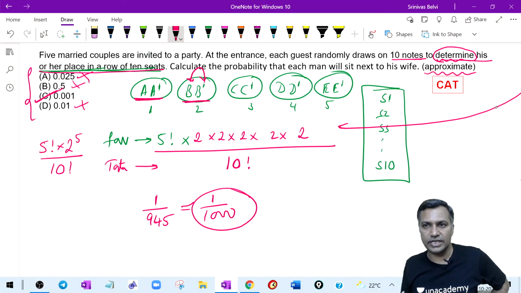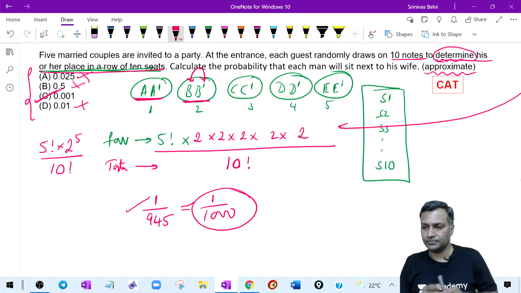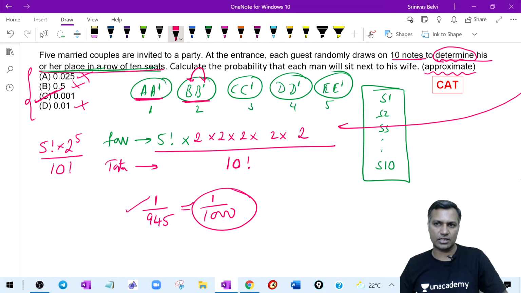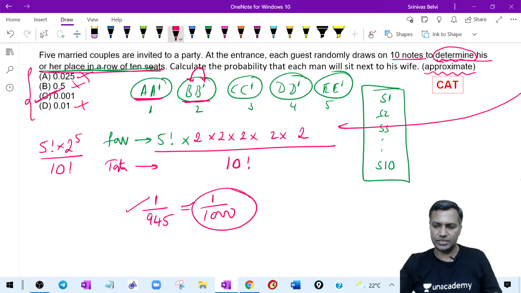Srishti, 1890 could be wrong, yeah. I think it should be somewhere in the 900s. I remember these are CAT questions, right? I have done them so many times. Somewhere closer to 1000 only, not 1800. That is too large, I guess, because that cannot be written as 0.001. That is not the approximation. Anyway, you correct it. That can be just an error in calculation. No big deal about it.